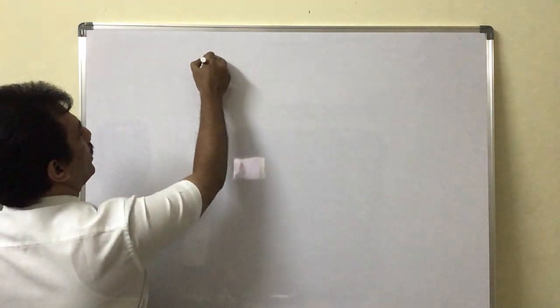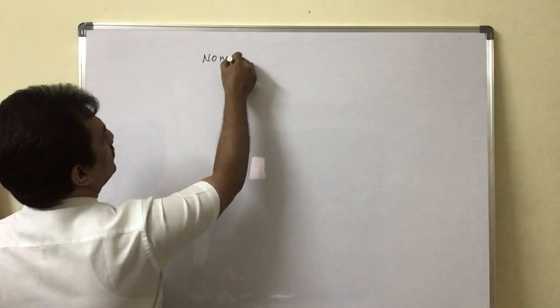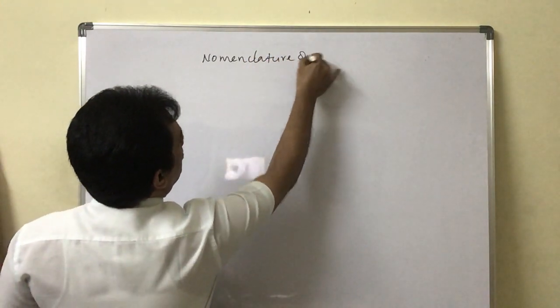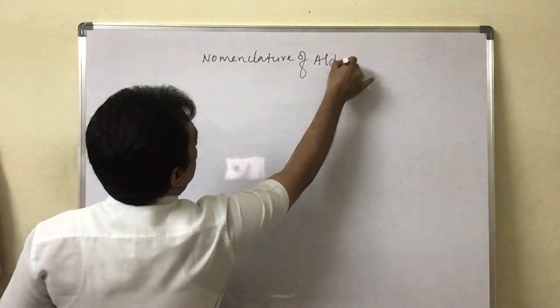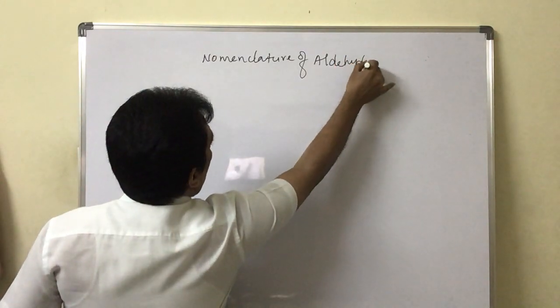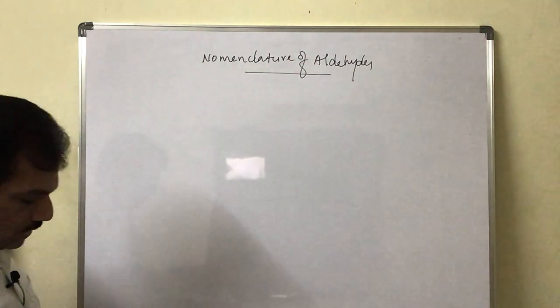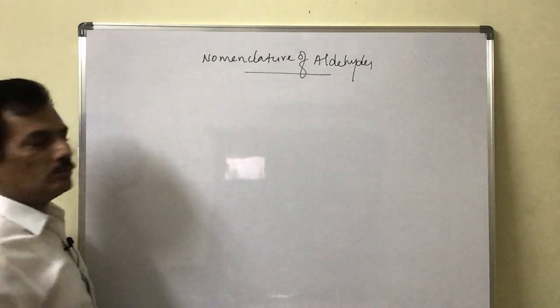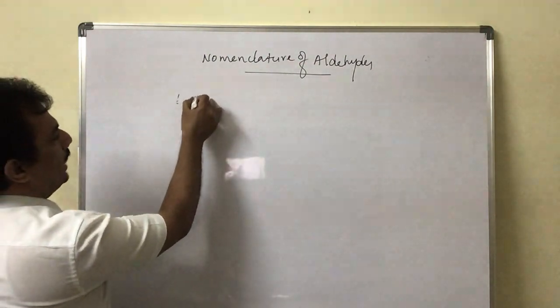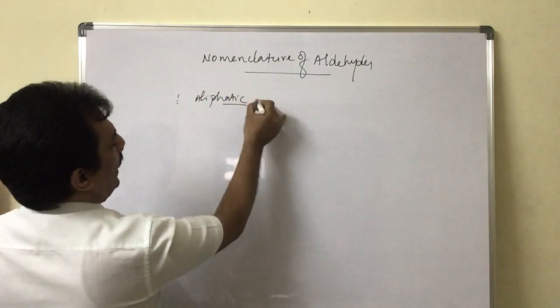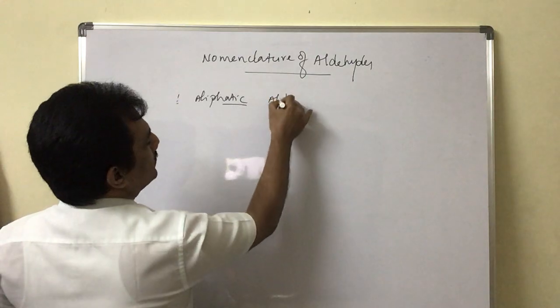Nomenclature of aldehydes. Aldehydes, as we know, are already classified into three categories. One is aliphatic, that is, open chain aliphatic aldehydes.